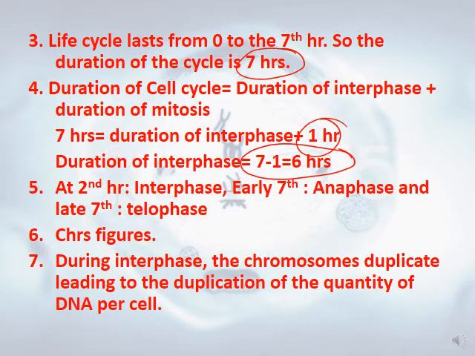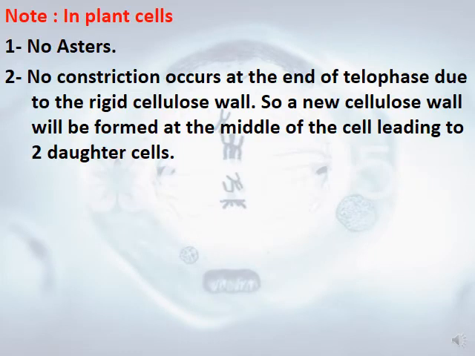The 2nd hour is the interphase, early 7th is anaphase, and the late 7th will be the interphase. You have to draw the figures that we already drew before. During interphase, the chromosomes duplicate, allowing the duplication of DNA and duplicating the quantity of DNA per cell.